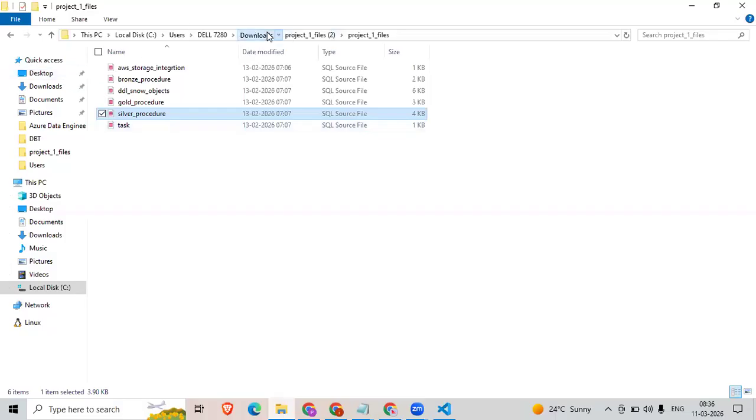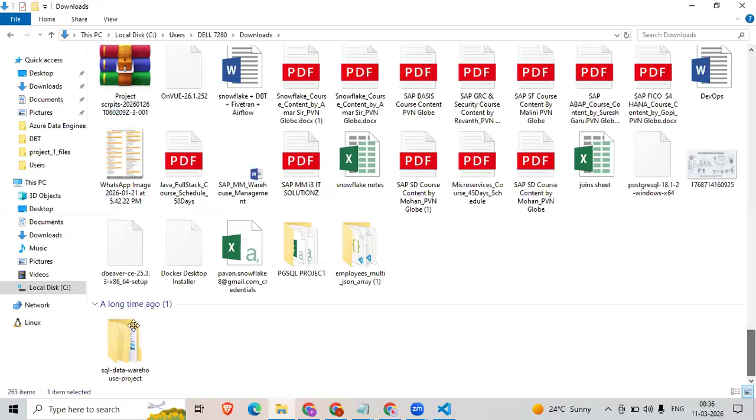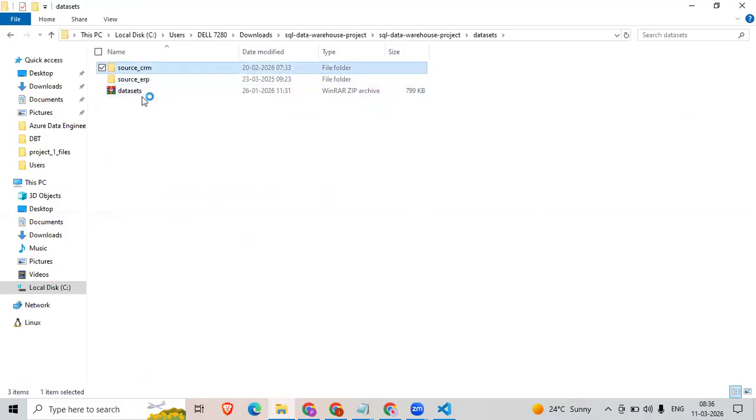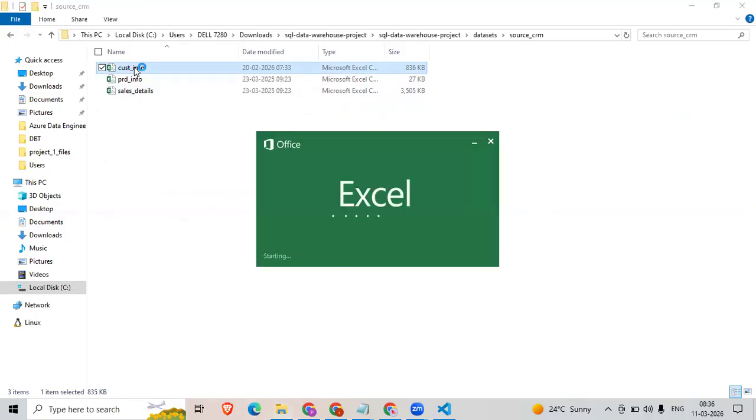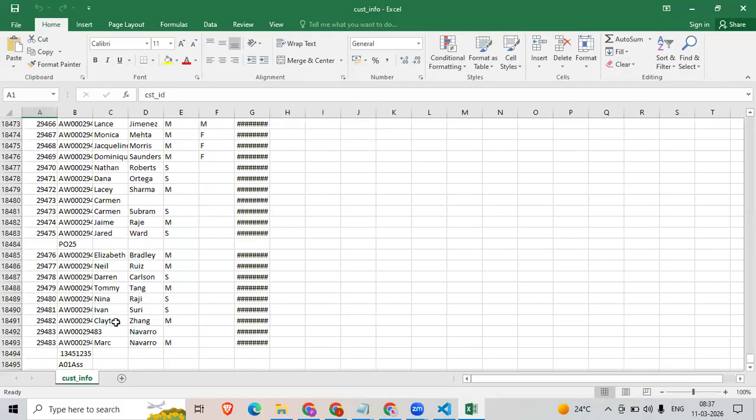I want to remove unwanted data. If I go to the files, you can see there are n number of errors in the file. Let me open customer details. In this file, I have a lot of duplicate records. You can see there are unwanted records. How to remove these unwanted records? I'm simply writing where this ID is not null. If I have written that, these unwanted records are removed.